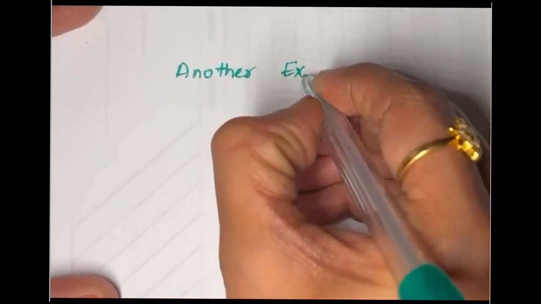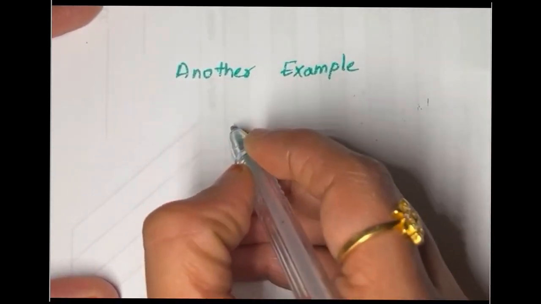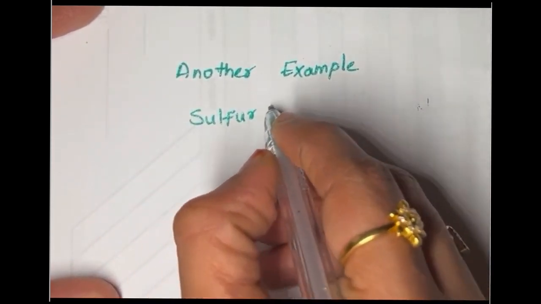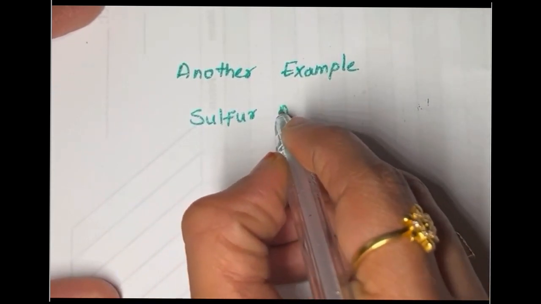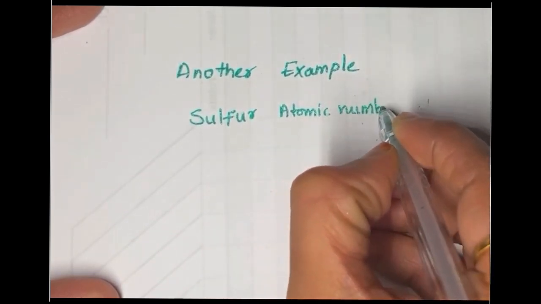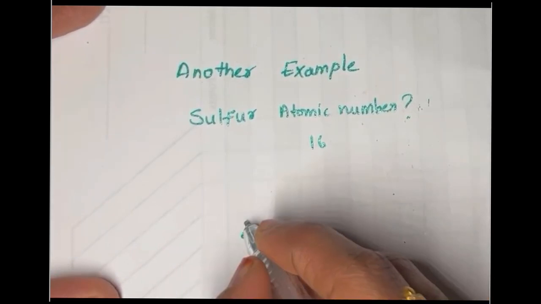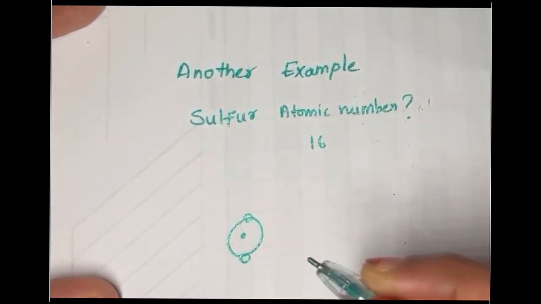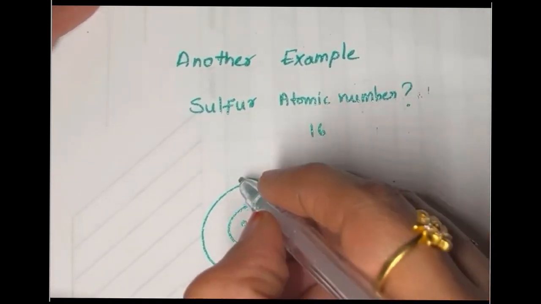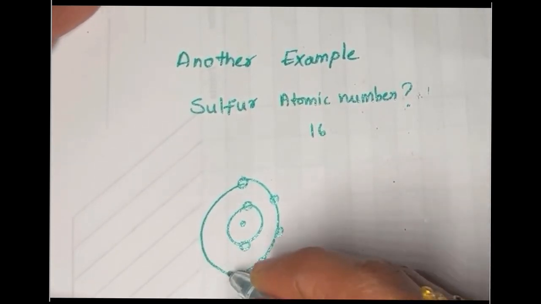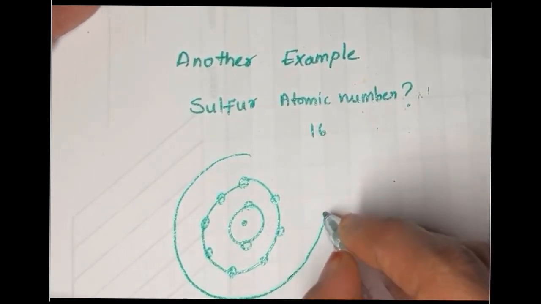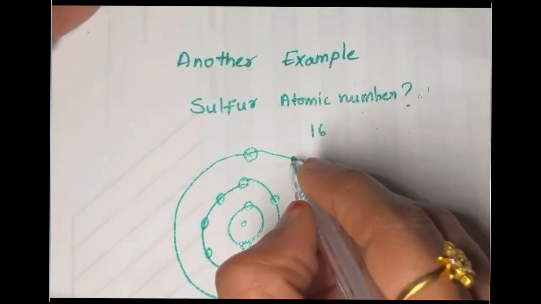Another example of one more element, sulfur. Refer to the periodic table and tell me what's the atomic number for sulfur. So that would be 16. Yes, we'll start with a nucleus, 2 electrons in the first orbit, because that's the maximum you can do in the first orbit, and then the second orbit can hold up to 8 electrons, no more, because that's the maximum that the second orbit can hold, and the rest we'll be drawing in the third orbit.